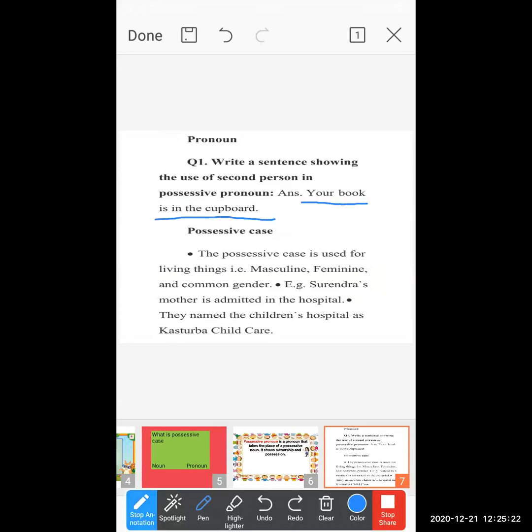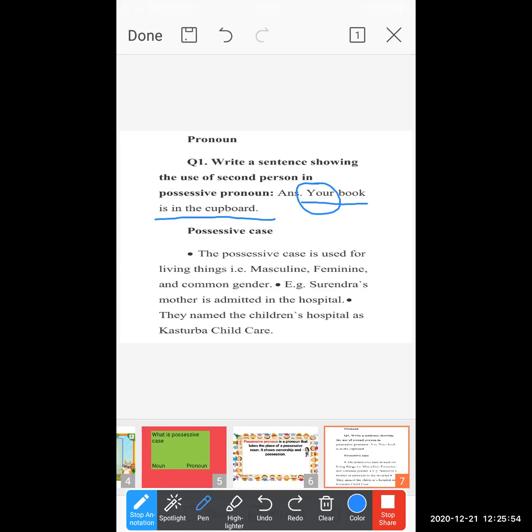Your book is in the cupboard. Now here, students, the person's name is not mentioned. What is mentioned there? Your. Your comes under the pronoun, right? And see the meaning of the sentence: your book is in the cupboard. That means it shows that someone is the owner of the book, right?